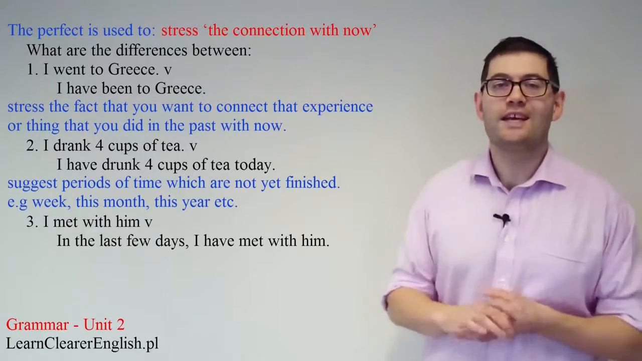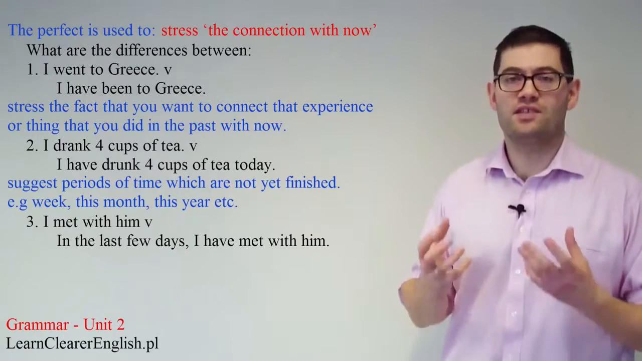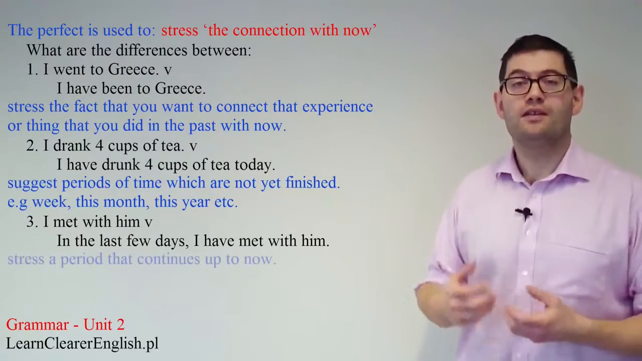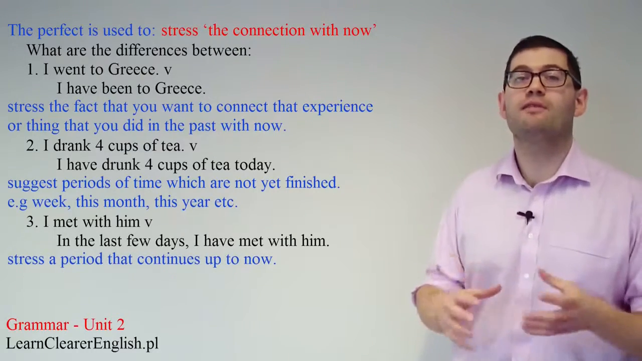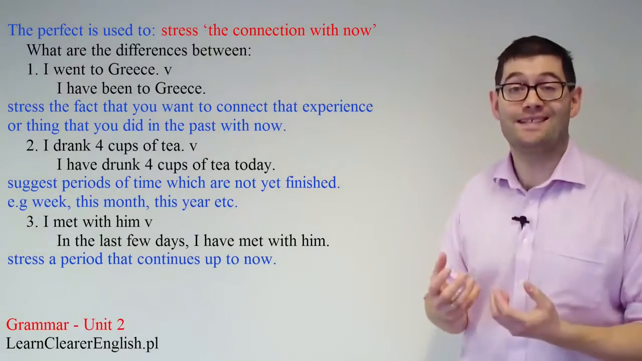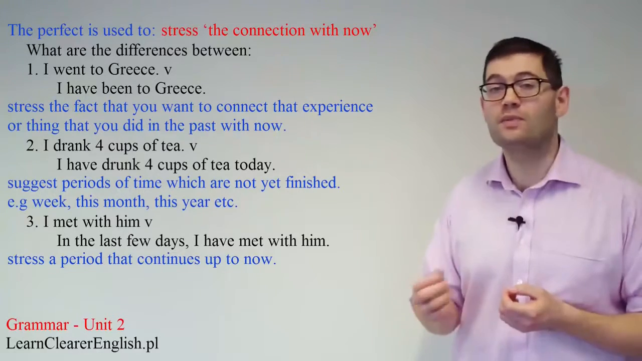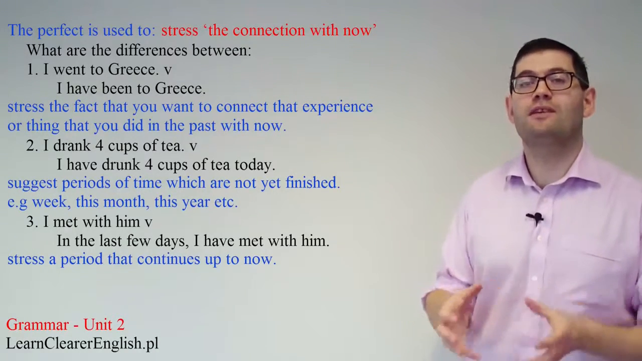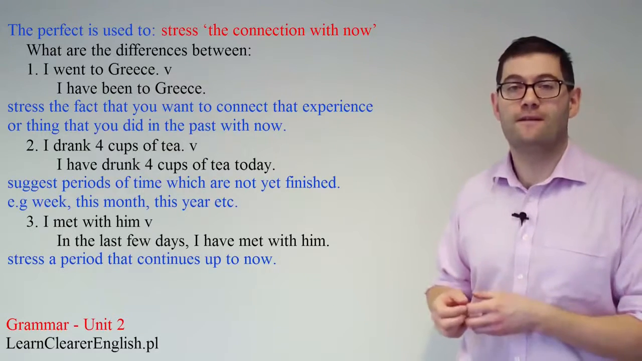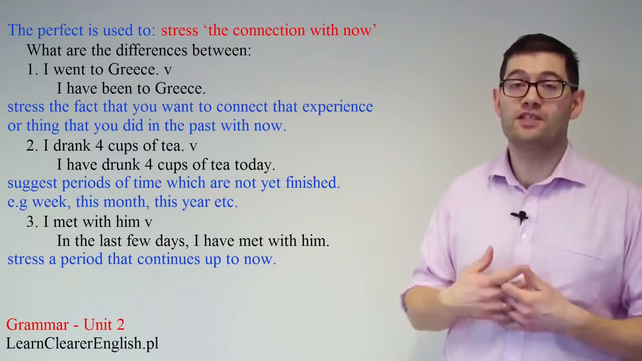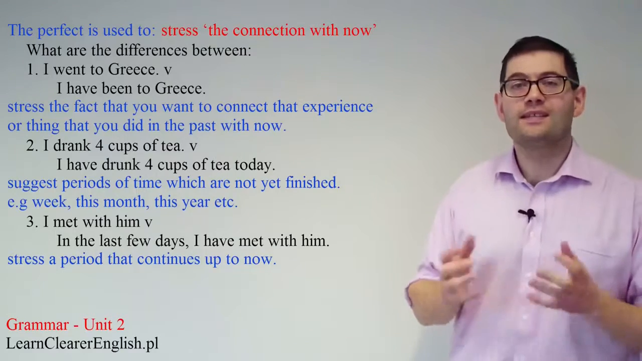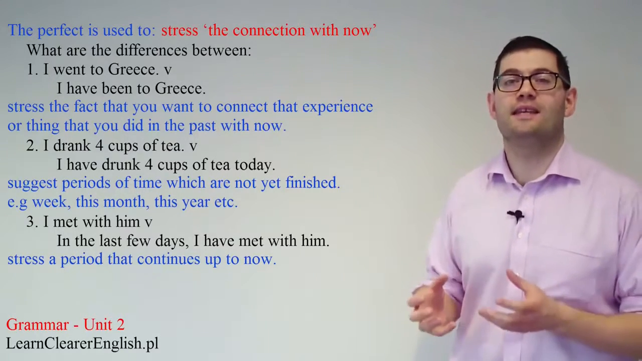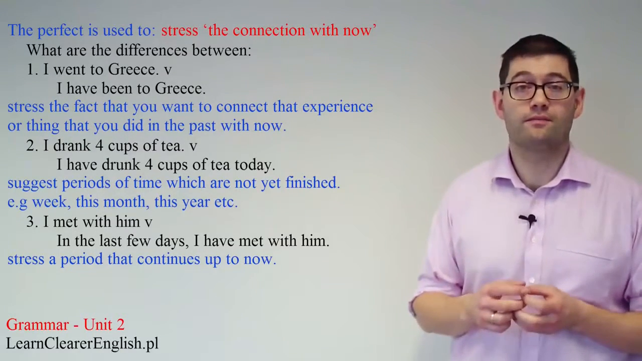Okay, set 3. The simple once again suggests a fact, an occurrence. The perfect form, however, suggests a period that continues up till now and as such could mean 1 meeting, 2 meetings or many meetings. This use of the perfect stresses a period that continues up till now, and this can't be inferred from the simple form. This example also has behind it the idea of a connection with now.